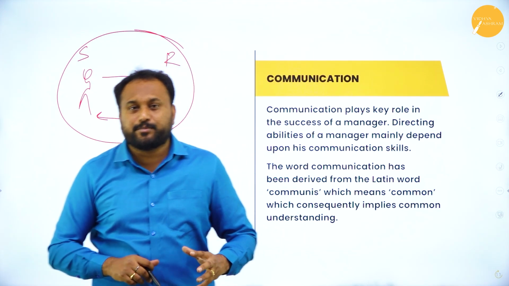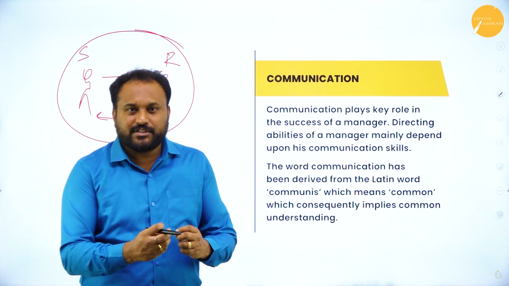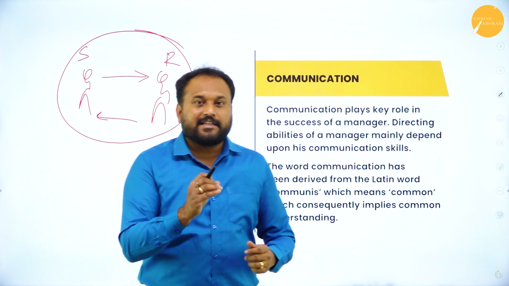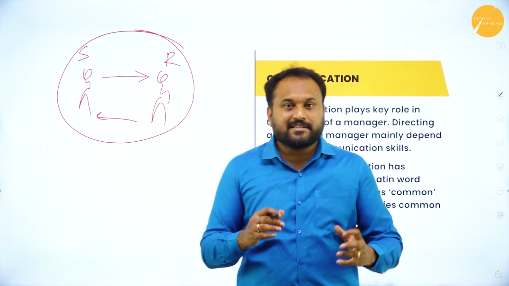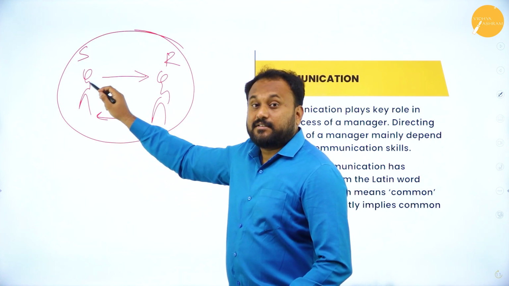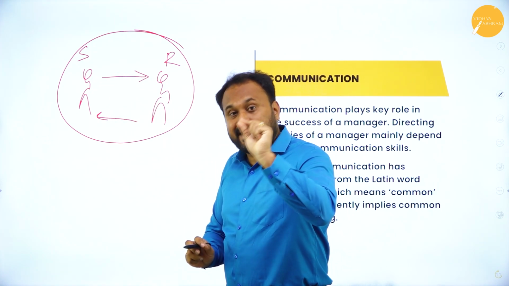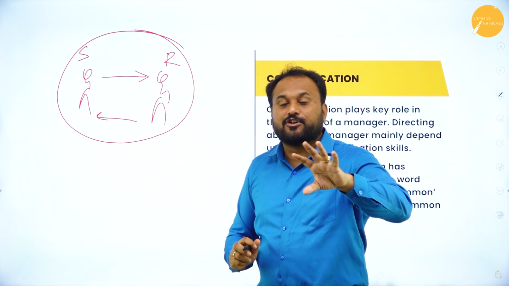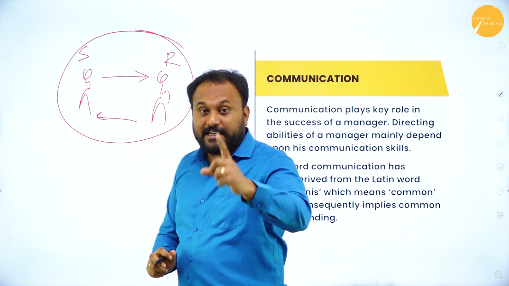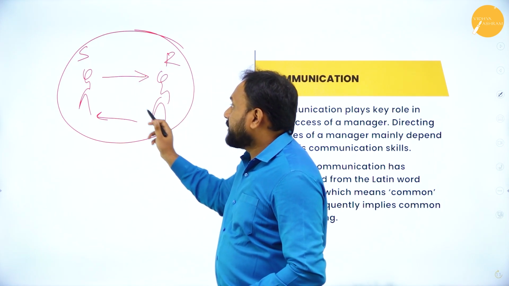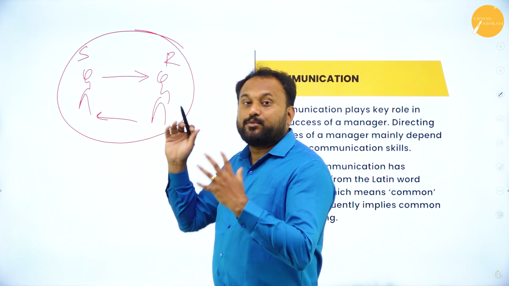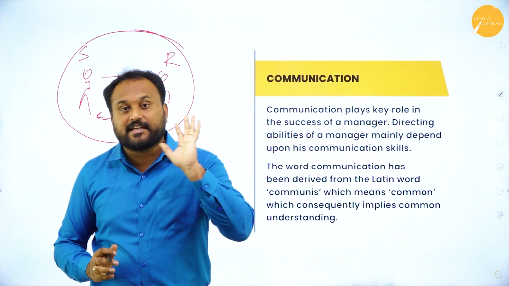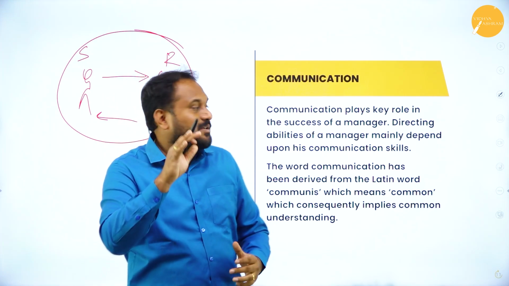Sometimes when you people have a conversation, you talk, there will not be proper communication. We always say there is a miscommunication. The reason is that what the sender says, the receiver needs to understand in the same sense, and the receiver needs to tell the sender that he has got the message. And the sender should understand what the receiver had actually said. That's the complete process of communication.